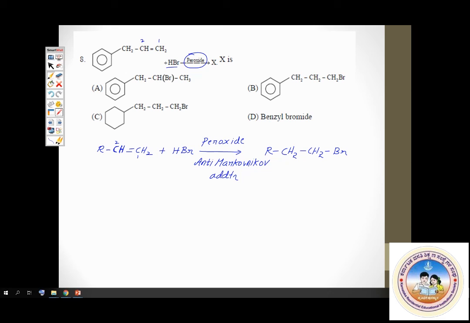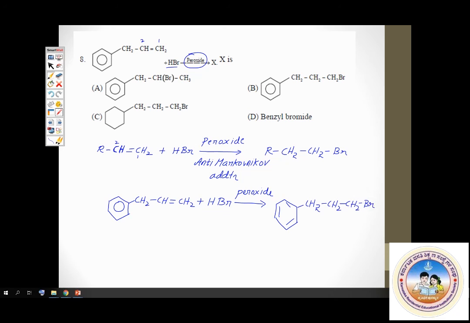Therefore, the corresponding product here is, let me write it, benzene ring, CH2, CH, double bond CH2 plus HBr in presence of peroxide. Anti-Markovnikov addition, bromine goes to the first carbon. So benzene ring, then you have CH2, CH2, CH2Br. See, bromine gets attached to the first carbon.